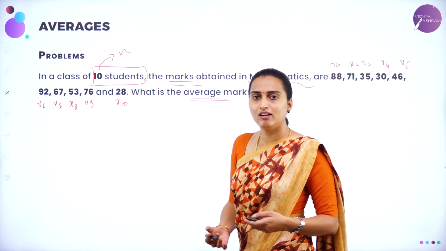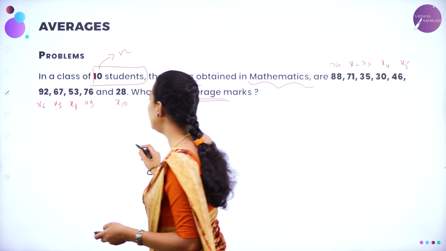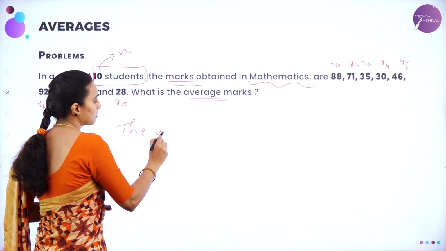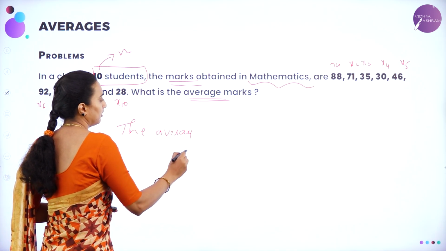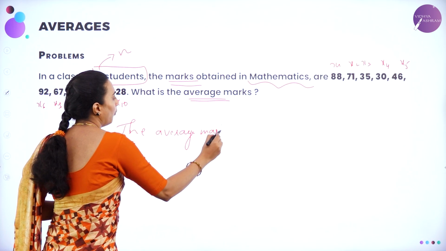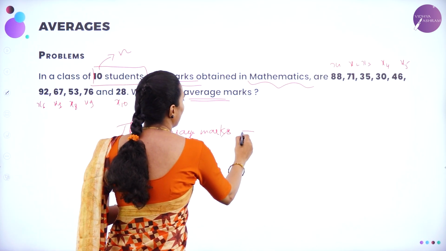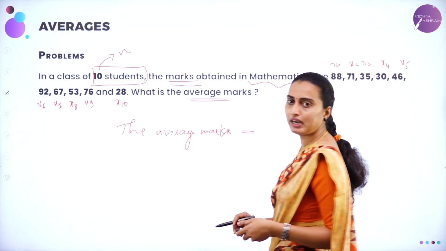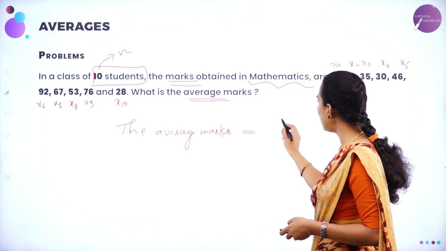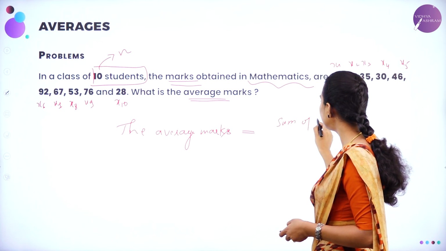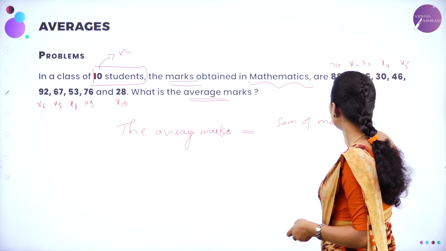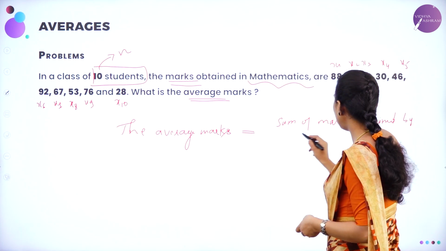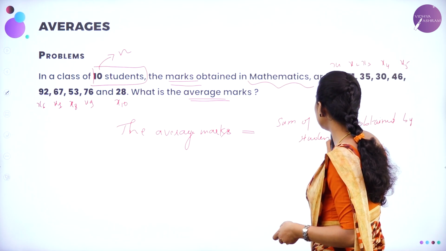So what will be the formula? The average marks will be equal to the sum of marks obtained by students in which subject?